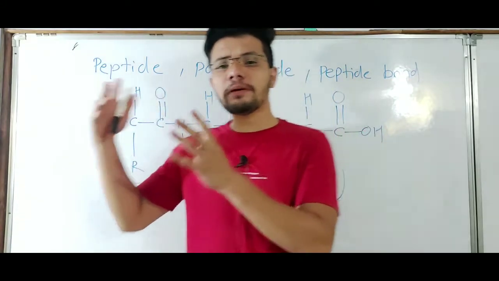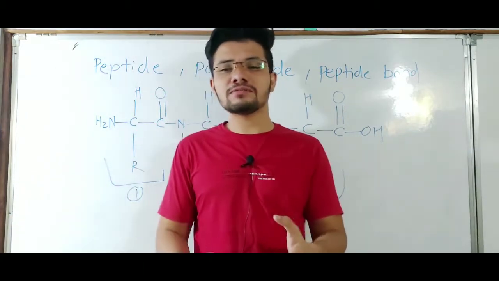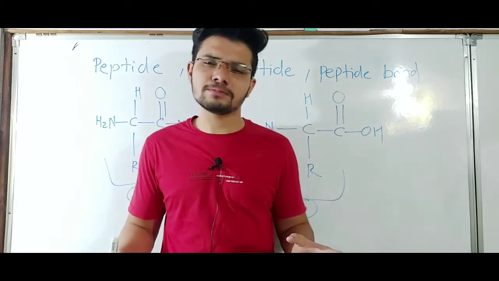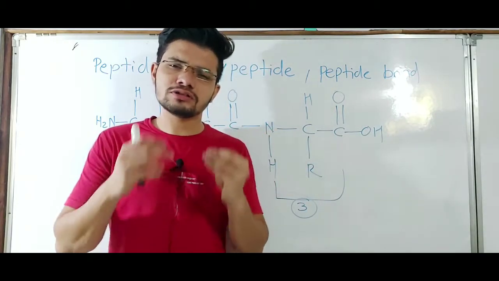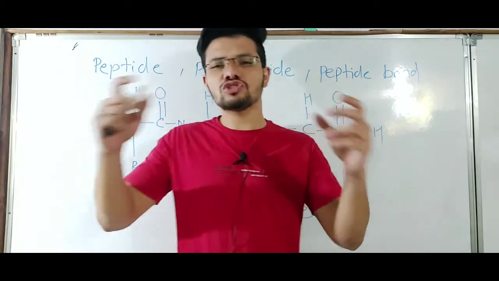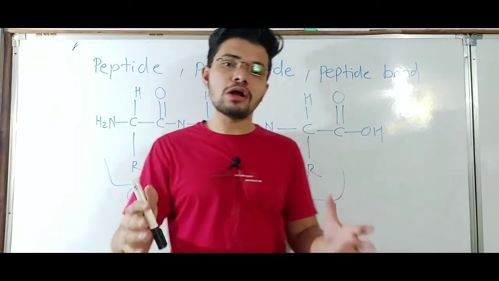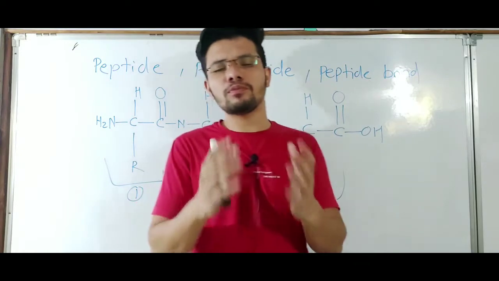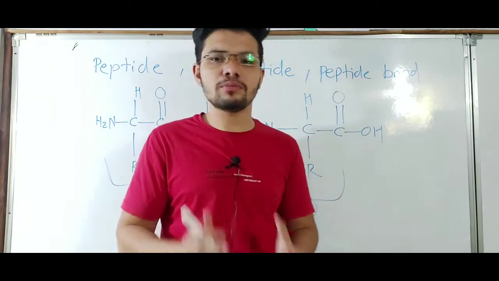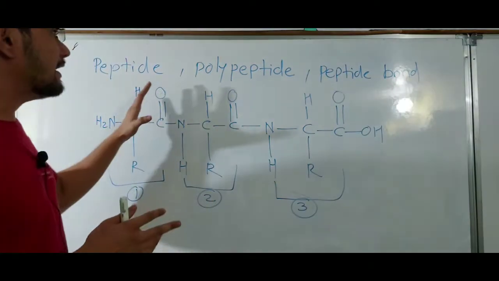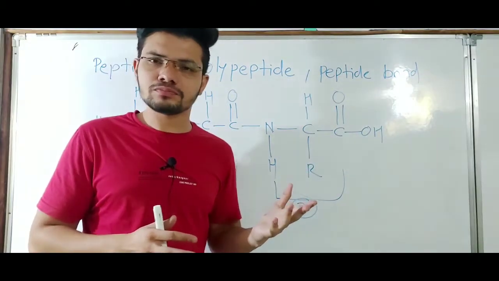So what is a polypeptide? A polypeptide has many amino acids, more than 20, up to hundreds or thousands of amino acids joined together. That polypeptide gets folded to form a protein, a functional protein molecule. So this was all about peptide and polypeptide.